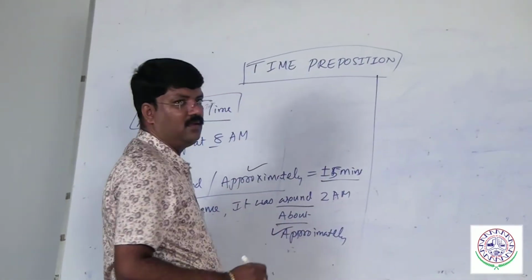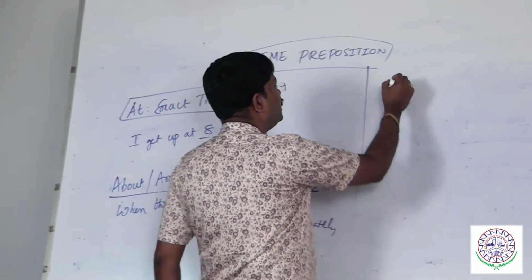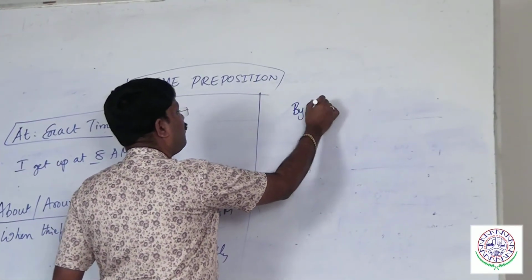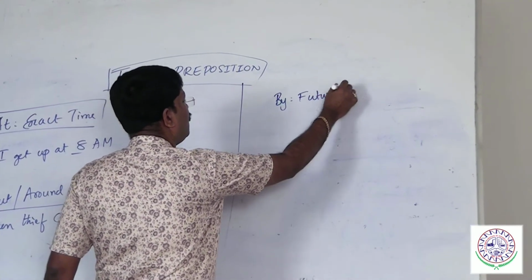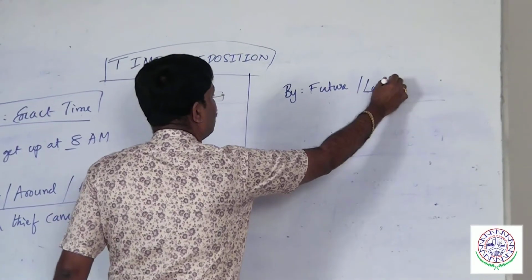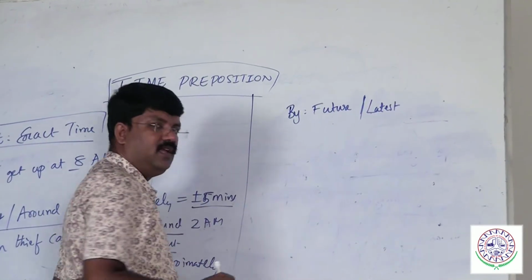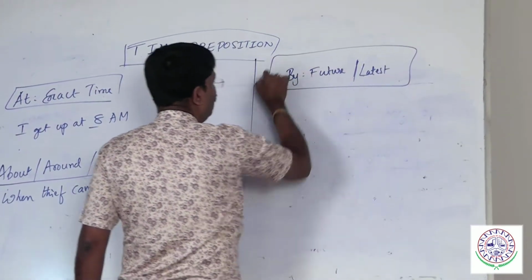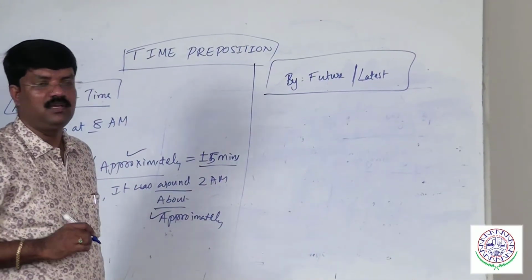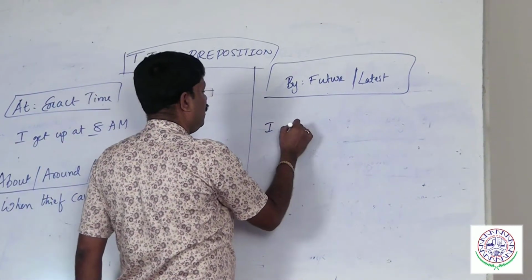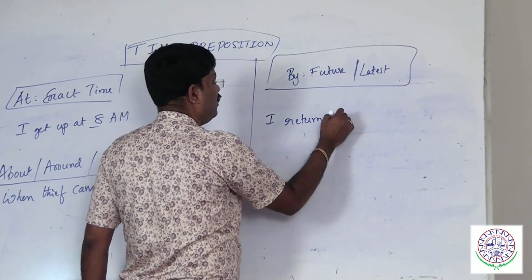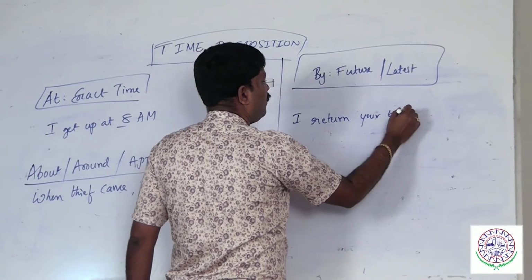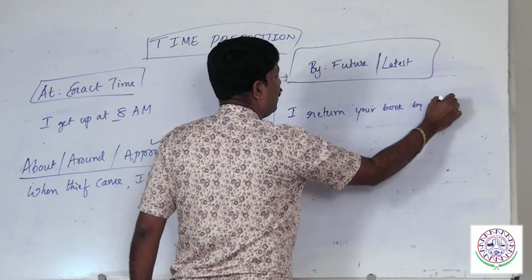We have the next time preposition, that is called by. By refers to future latest. I will return your book by Friday.